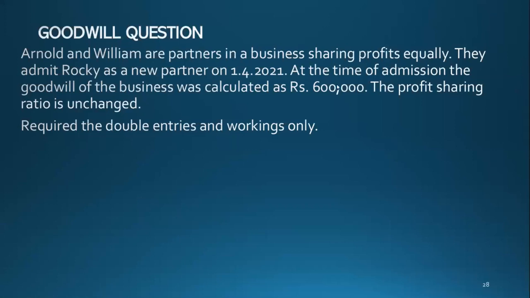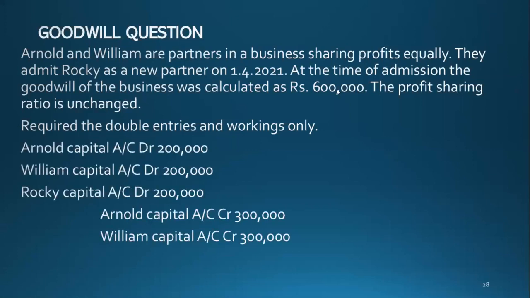Okay, so now what will you get as the answer? Your answer should be like this. I require the double entries and the workings. Workings I can show in the slide. If it were a whiteboard I could have done it, but you have debit and credit. That's all.